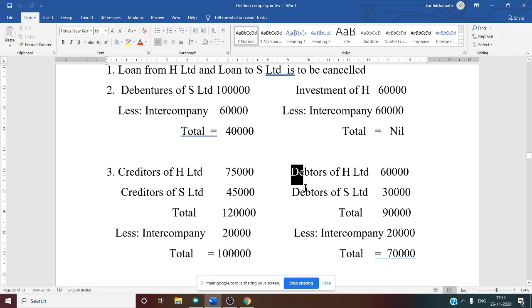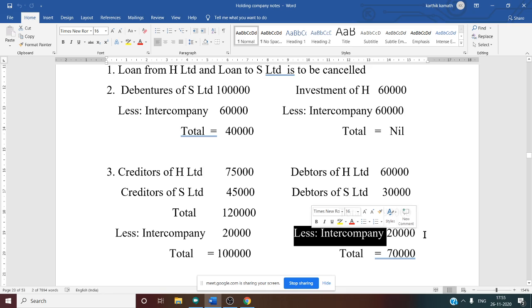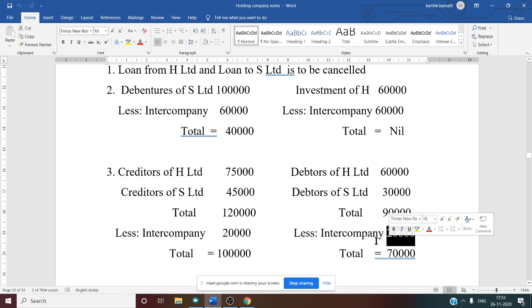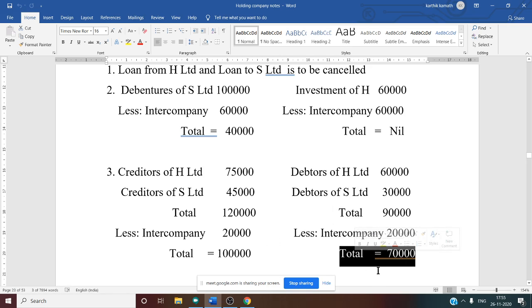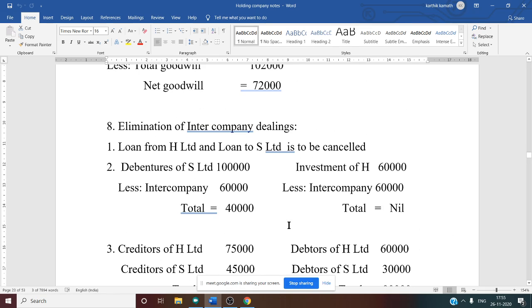Similarly, you have to do it for the asset side also. If you see the asset side, holding company debtor is 60,000 and debtor of subsidiary company is 30,000. So we want to combine the debtors, that is total debtor is 90,000. From this we have to deduct intercompany 20,000. So here if you see, asset side also 20,000 is deducted, liability side also 20,000 is deducted. So total now you have to show under debtor in the consolidated balance sheet is 70,000. So now this is very clear till here.